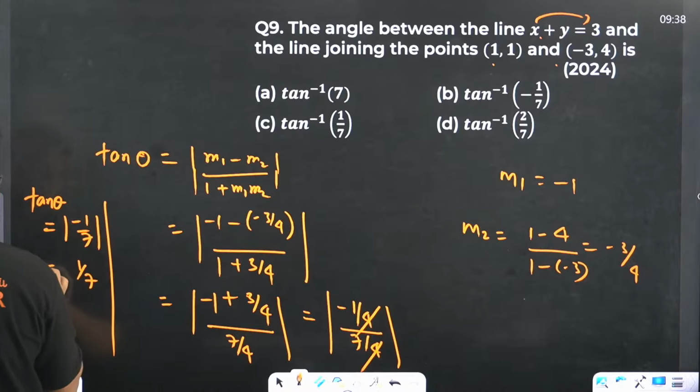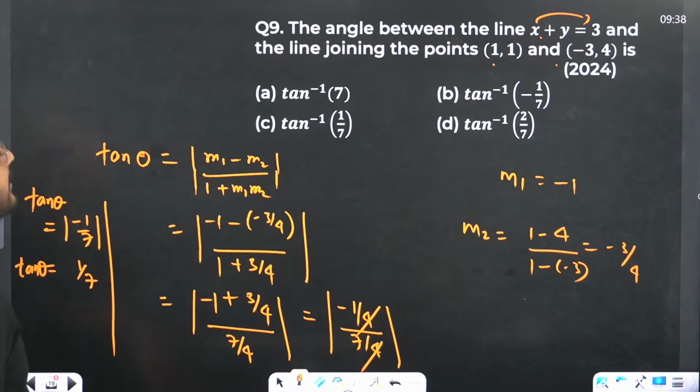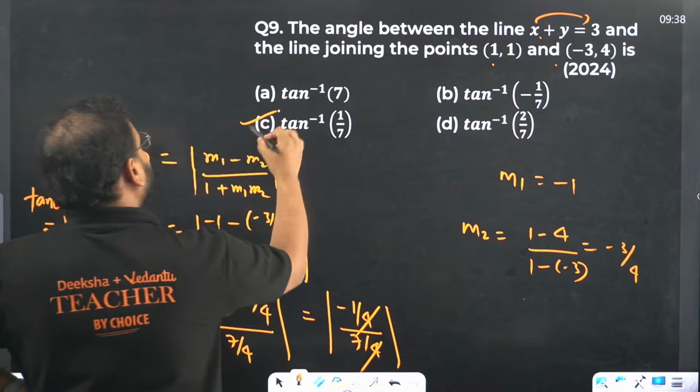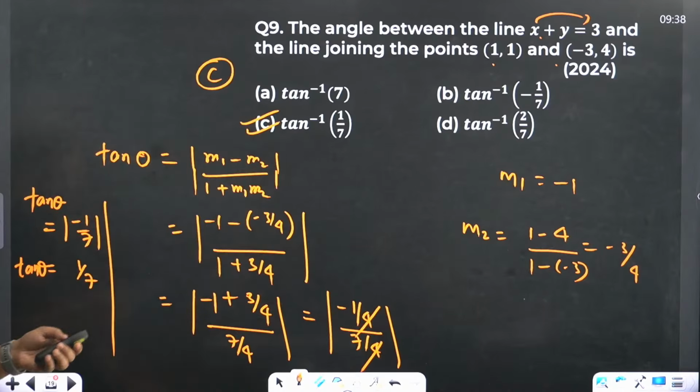This is my tan theta. So theta will be tan inverse of 1 by 7. That is my option C. Please check. This is done. Question number 9, option C is correct.